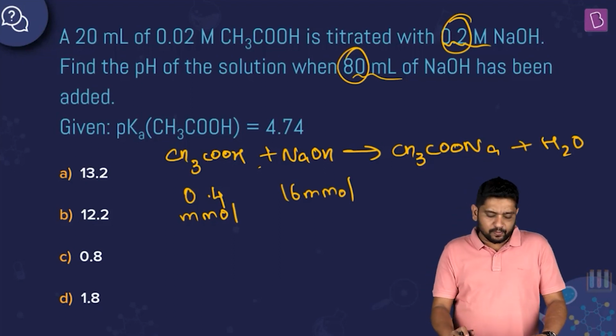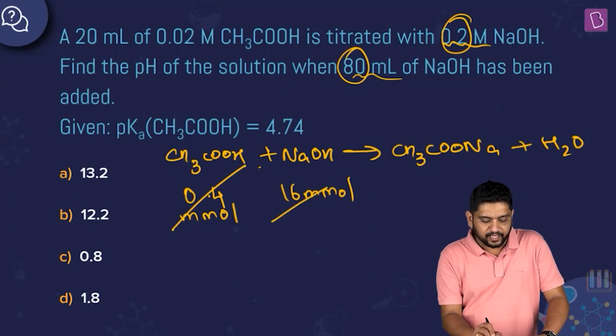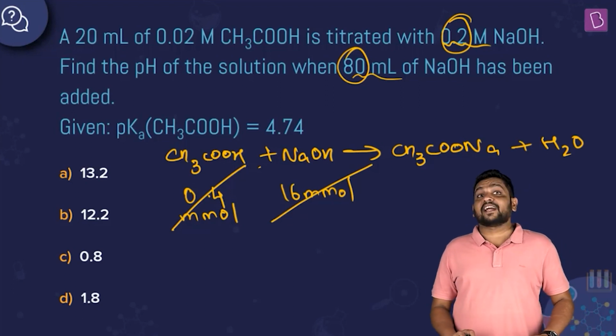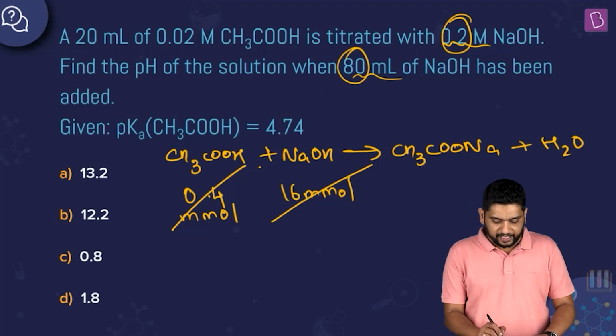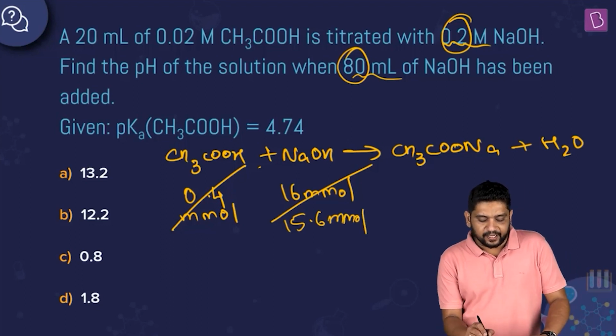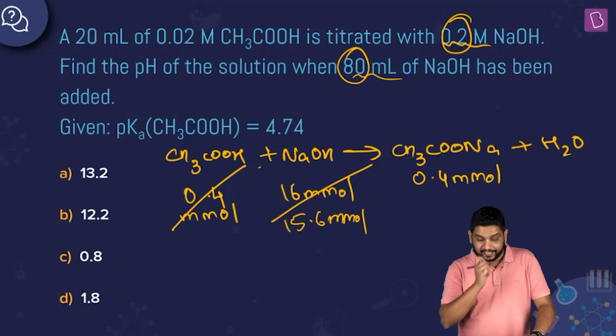NaOH is way too much in excess. So CH3COOH is the limiting reagent and will be completely consumed. 0.4 millimoles of CH3COOH will react with 0.4 millimoles of NaOH. I'm going to get 15.6 millimoles of NaOH remaining, and I will also see the formation of 0.4 millimoles of sodium acetate.